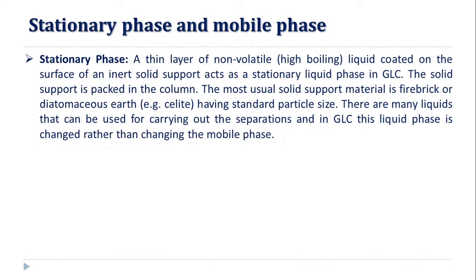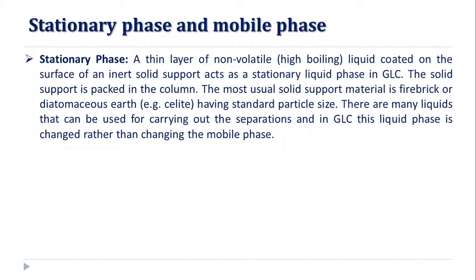This liquid is coated on the inert solid support, which is present in the column. So various types of columns can be used for gas chromatography, containing various types of stationary phases. The solid support is packed in a column. The most usual solid support material is fire brick or diatomaceous earth, for example silicate, having a standard particle size. There are many liquids that can be used for carrying out the separation in GLC.